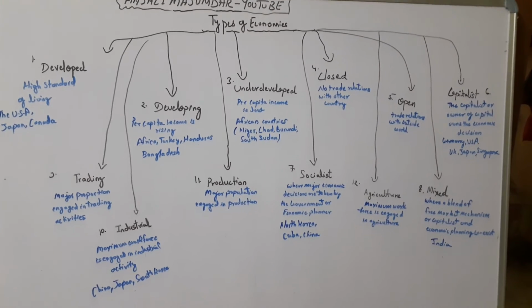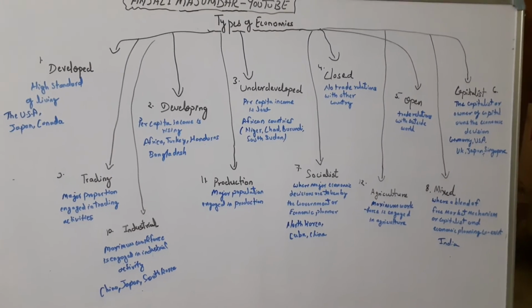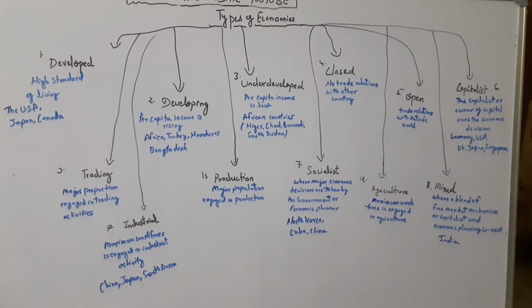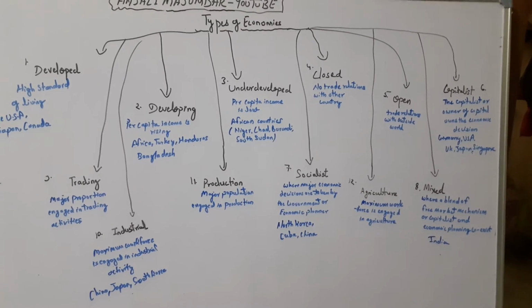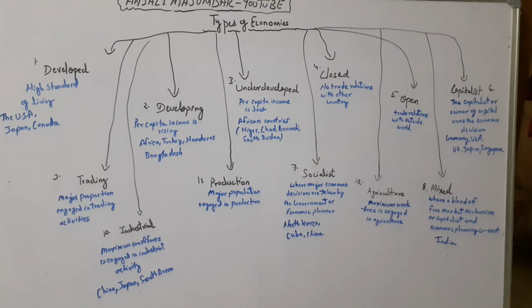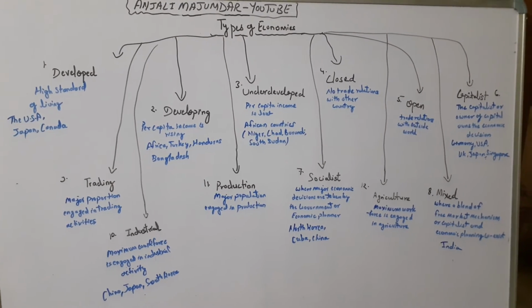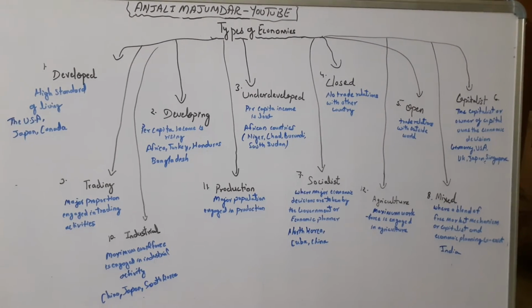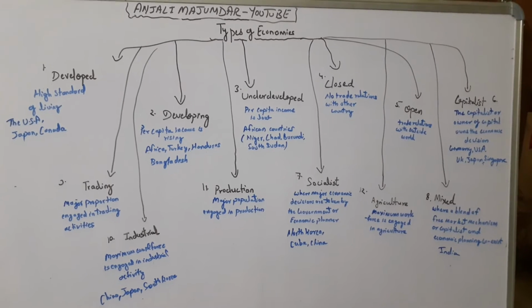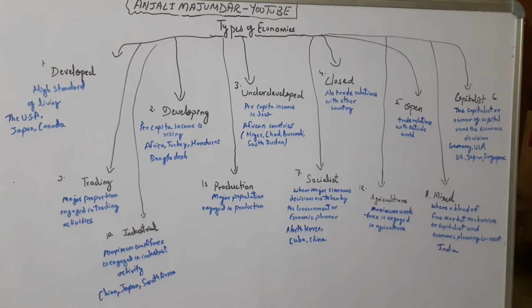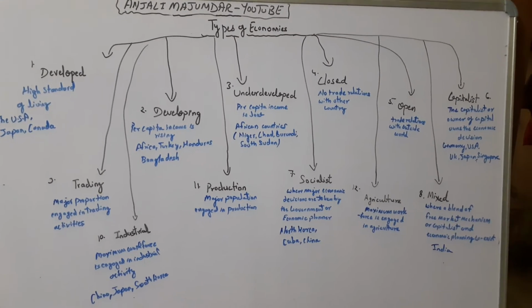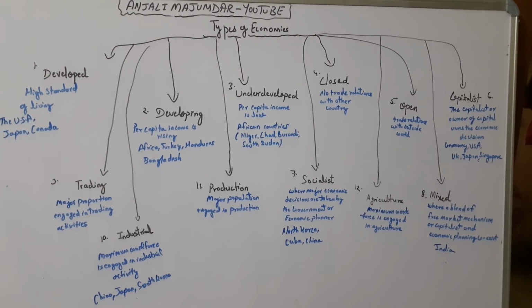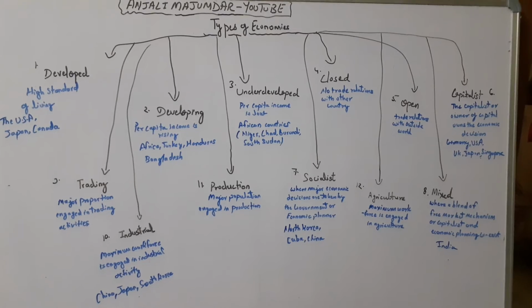So the capitalist is that economy where the capitalists or the rich people usually take the economic decisions: how much to produce, what to produce, whom to produce. All sorts of important decisions are taken by these capitalist people. Now the basic problem of economy, which I'll be taking in my upcoming videos, so stay tuned for that. Here, the capitalist economy is usually represented by Germany, USA, UK, Japan, Singapore, etc.